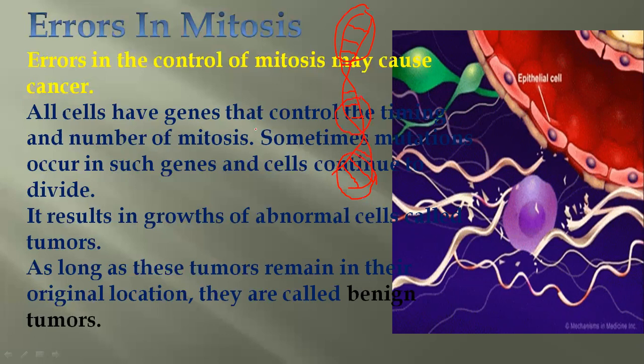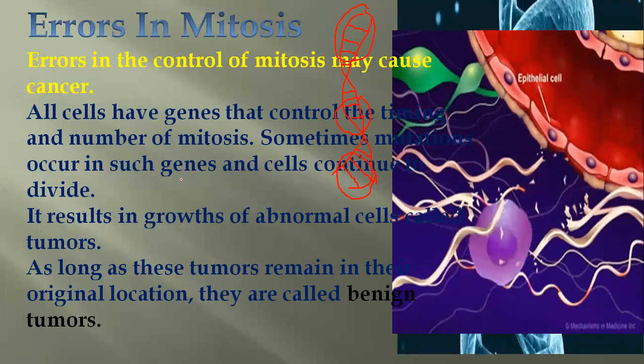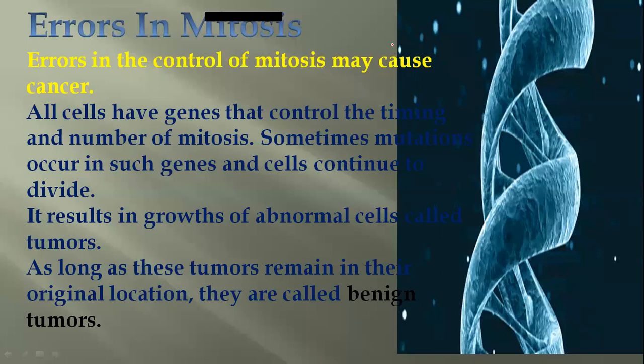So these genes also control the timings and number of mitosis: when the cell divides, how the cell divides, at what time, or how much time it will take. So all is controlled by genes, or those parts of DNA. Sometimes mutation occurs in such genes and cells continue to divide. So what happened? You can see here the structure of DNA.